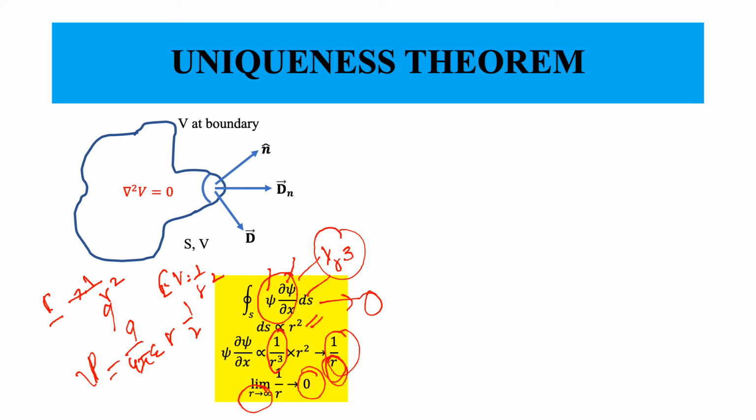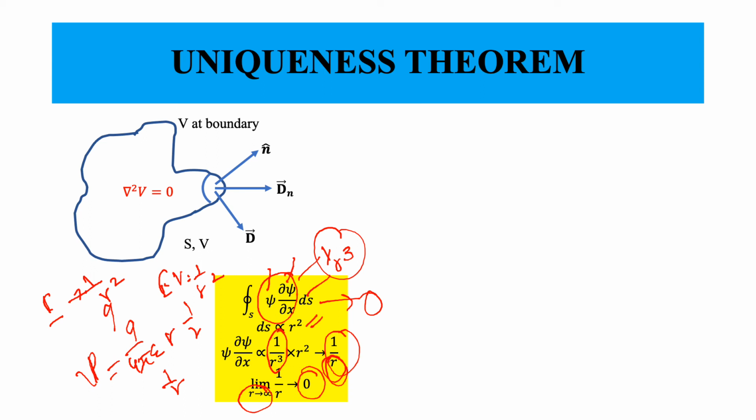So if you imagine this as a sphere of radius r, then on the boundary of the sphere the field goes as 1 by r, and as the boundary starts increasing, in other words as the sphere radius starts increasing, this 1 by r term keeps going to 0. So you will be integrating over an infinite radius sphere, but the value of the field at each point will essentially be equal to 0.